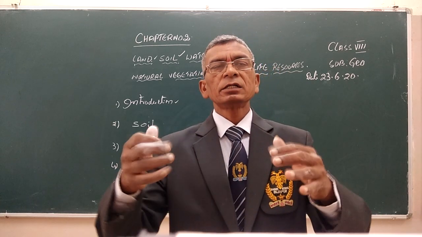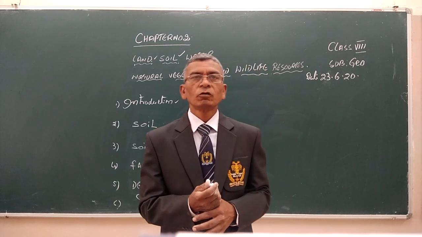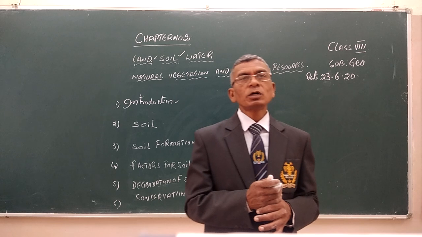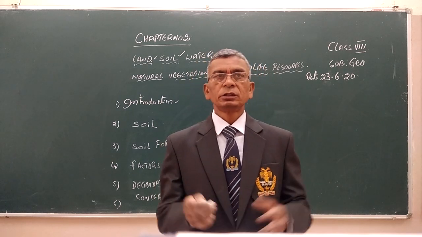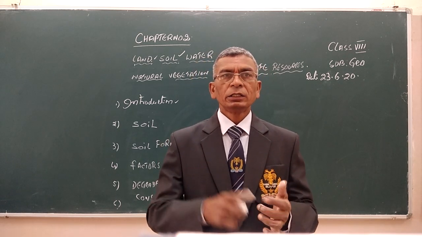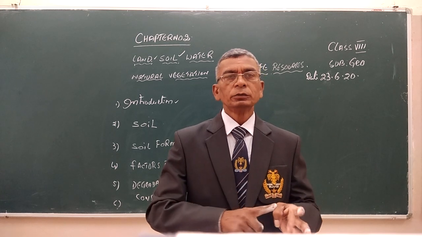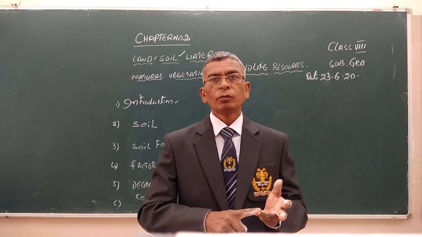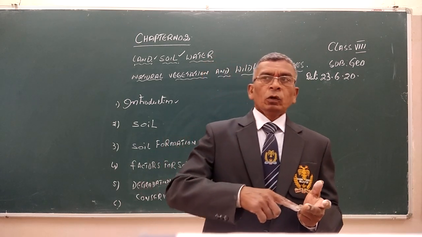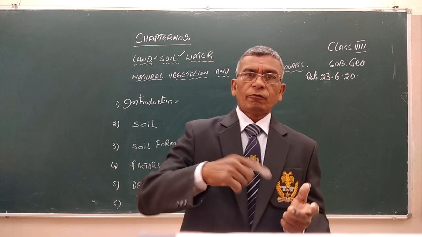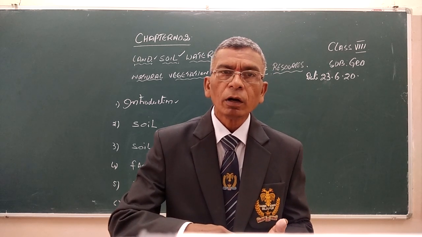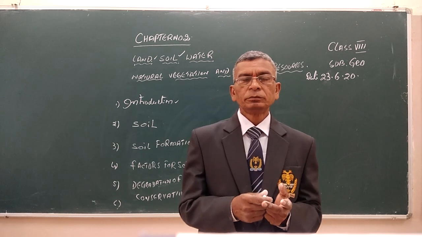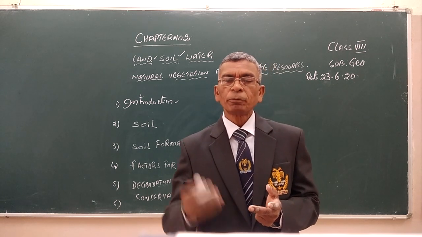These are all the factors responsible for soil formation. Topography, climate, soil, altitude, time. At the same time, all these are not uniform. They are unevenly distributed from place to place.